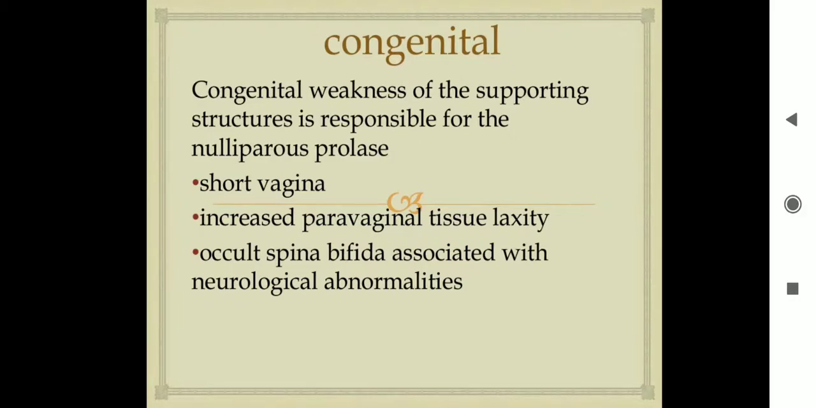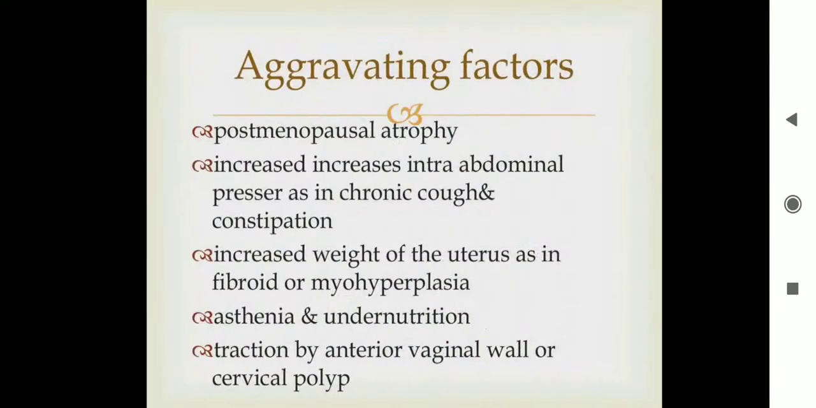There is also something called congenital uterine prolapse. Congenital weakness of the supporting structures is responsible for nulliparous prolapse. That is short vagina, increased paravaginal tissue laxity, and occult spina bifida associated with neurological abnormalities. What are the aggravating factors? Postmenopausal atrophy, increased intra-abdominal pressure as in chronic cough and constipation, increased weight of the uterus as in fibroid or myohyperplasia, asthenia and undernutrition, and traction by anterior vaginal wall or cervical polyp.